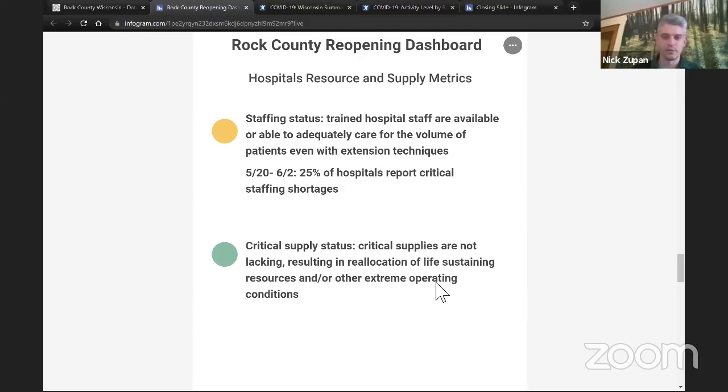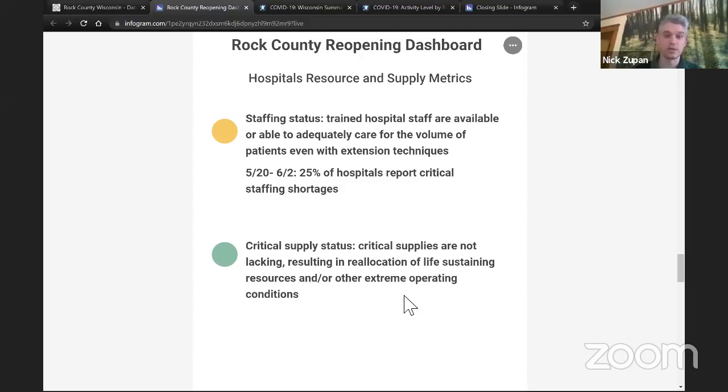Thankfully, we have not really seen any critical supply lacking in terms of the entire pandemic. We haven't been in a situation where we're lacking critical supplies like gowns or masks or ventilators for the sick patients and our healthcare staff. There were certain places across the globe as COVID picked up and became more widespread.